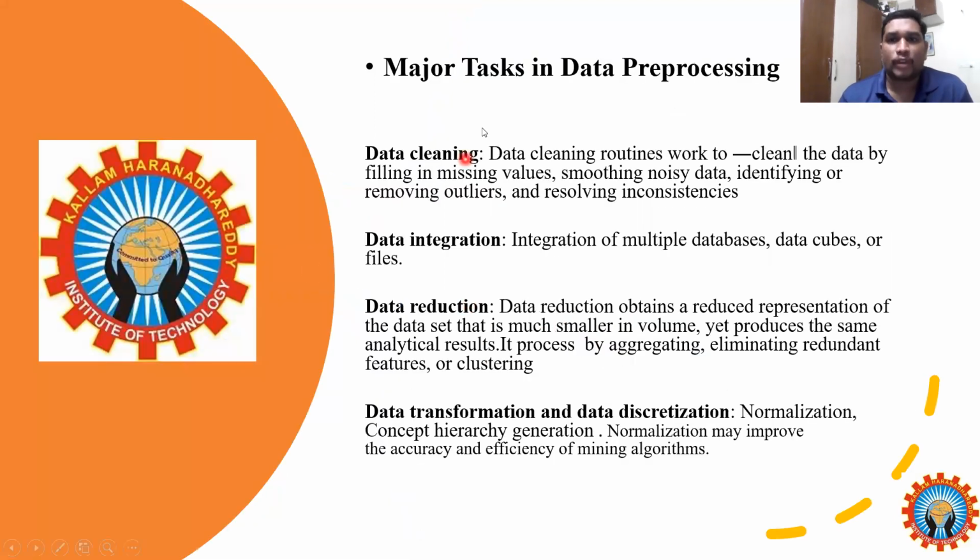Okay, next we have the data pre-processing techniques. The data pre-processing tasks are categorized in 4 ways. Already we discussed what data cleaning, data integration, data reduction, and data transformation and discretization are. Data cleaning means if there is any noisy data in your databases, you clean the data using this mechanism. Say I have 4 databases, and each has some noisy data.